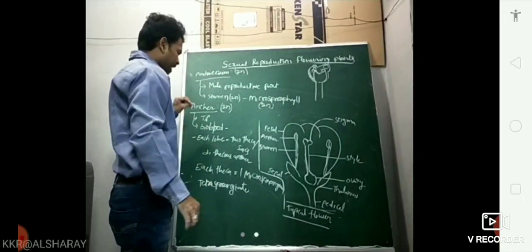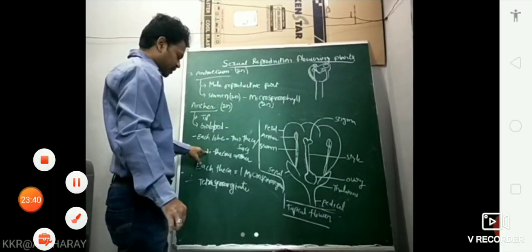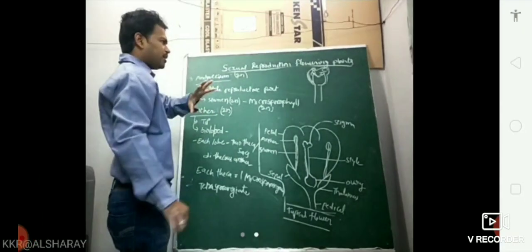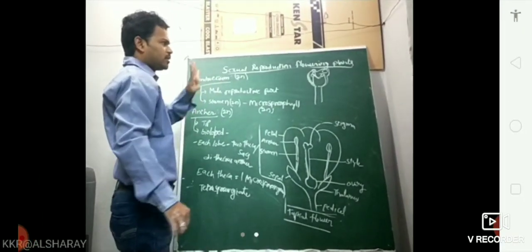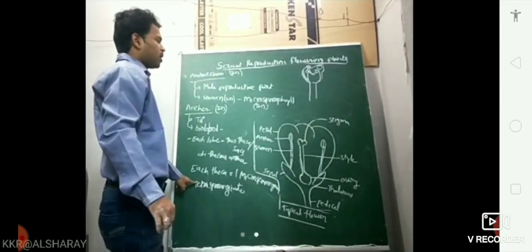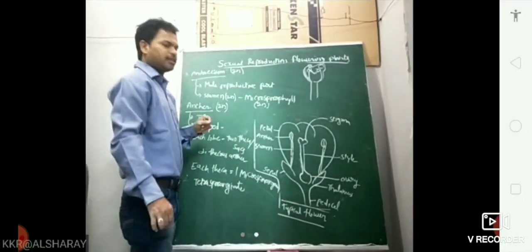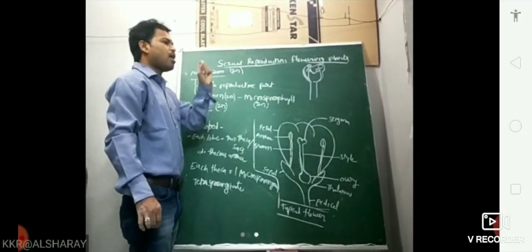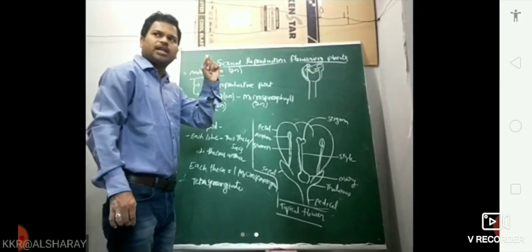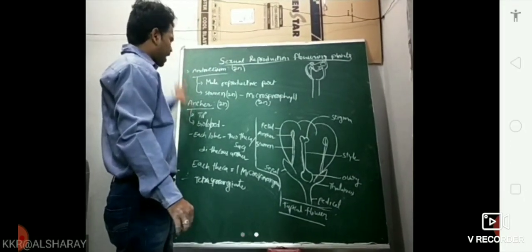So the anther is bilobed, each lobe consists of two theca or sacs, said to be a dithecous anther. Each theca has one microsporangium, so at the corners of the anther four microsporangia are present, said to be the tetrasporangiate condition. But in the Malvaceae family, there is a monothecous anther condition. Sometimes they also ask in which family monothecous anther is seen. Monothecous anther is seen in the Malvaceae family. This is the stamen, the androecium structure.